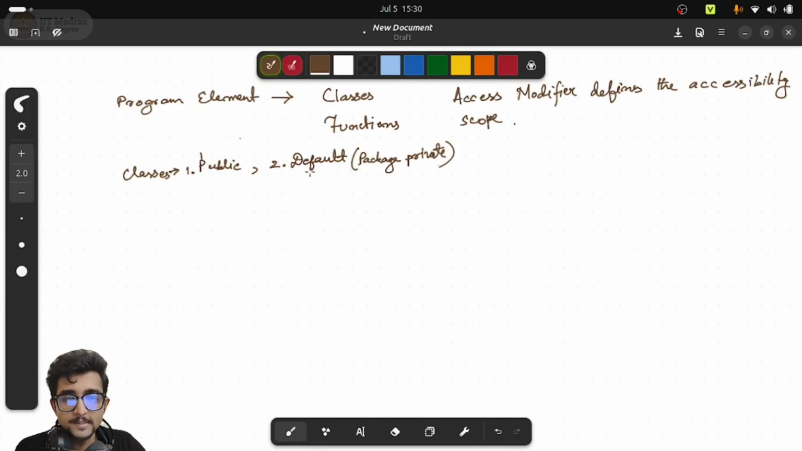This is the reason we call it default modifier. So by default, if you do not write anything and simply define a class, that would be in the default access modifier. And if you want a public class, then you have to write public, right? So this is one thing.